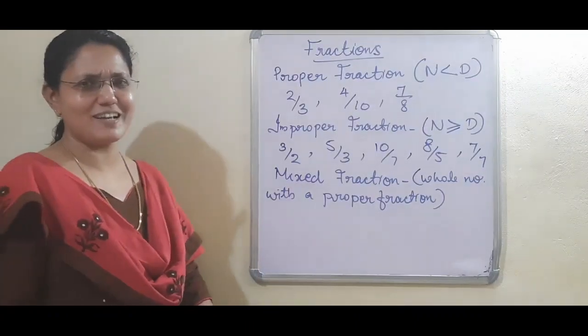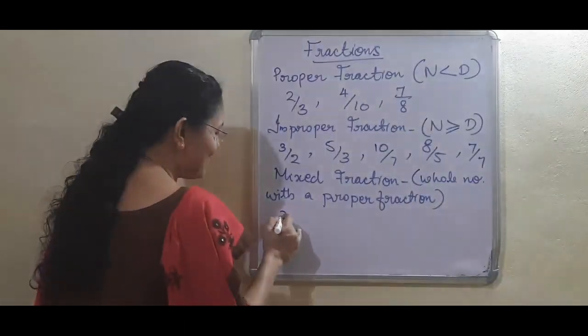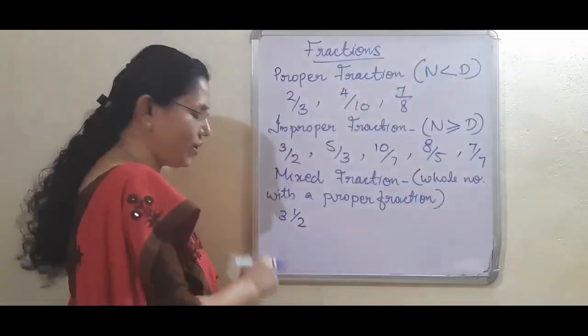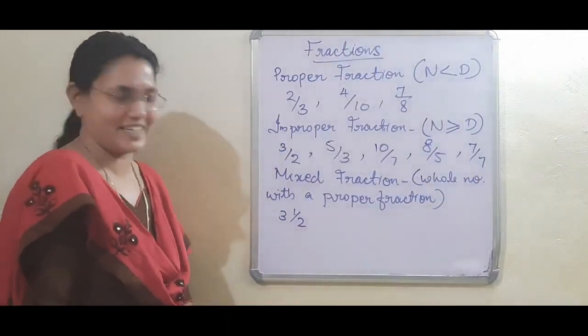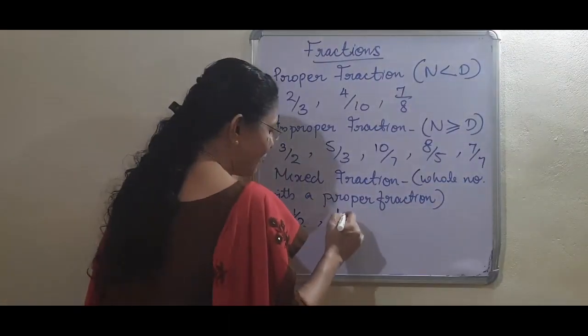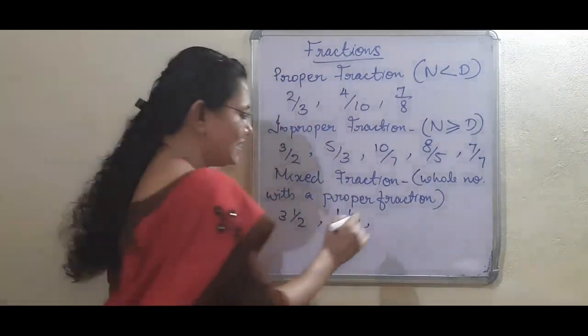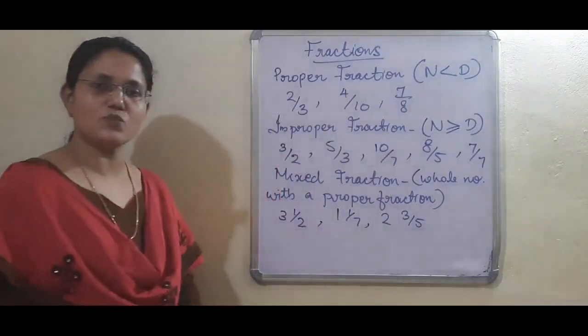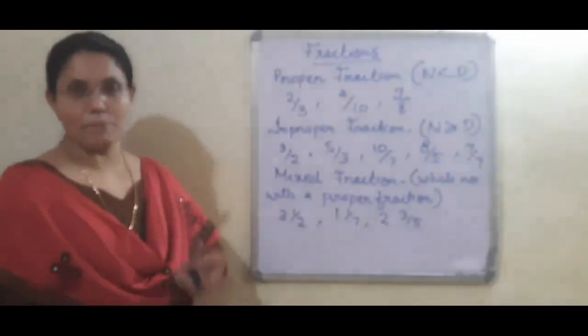Can you tell me some examples? Yes. 3 1/2. 3, 1 by 2. 3 is a whole number. 1 by 2 is a proper fraction. Next, 1 1/7. Next, 2 3/5. All these are fractions with a whole number and a proper fraction.